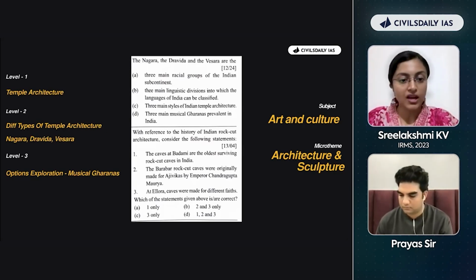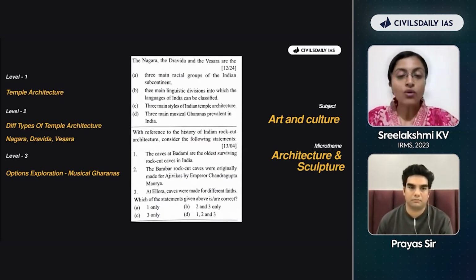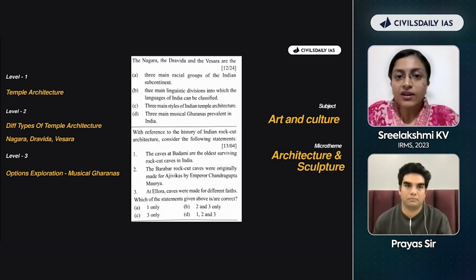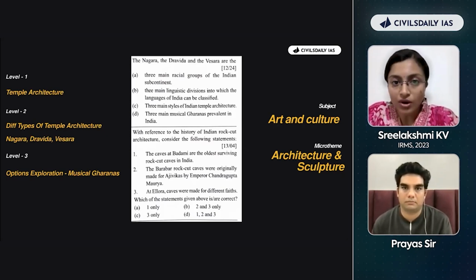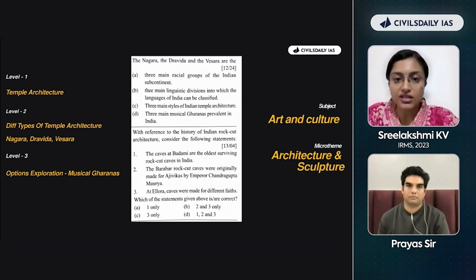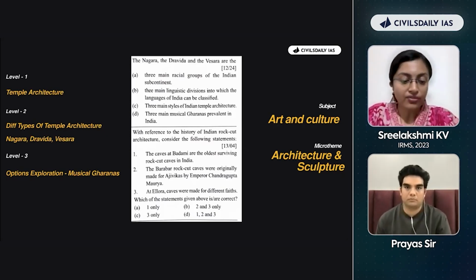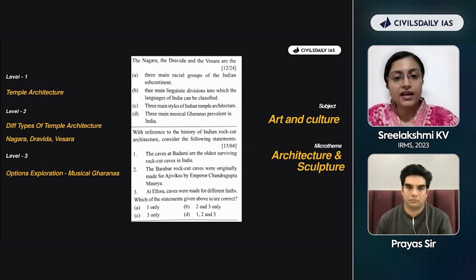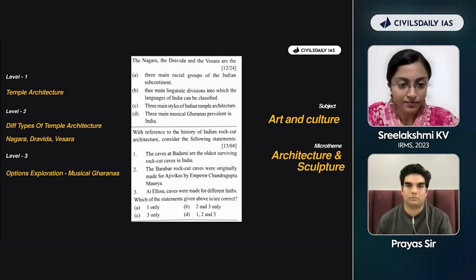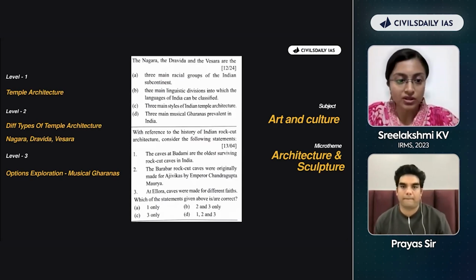Now level 3. I know the question, I know the answer, I know the microtheme, everything. Now I'm going to go a step ahead, which is also learning about the 3 wrong options. This is options exploration. For example, I can see here 3 main racial groups of Indian subcontinent. I can also see linguistic divisions. I can see musical gharanas. What if UPSC the next year might ask about musical gharanas? Right? That is a probable question.